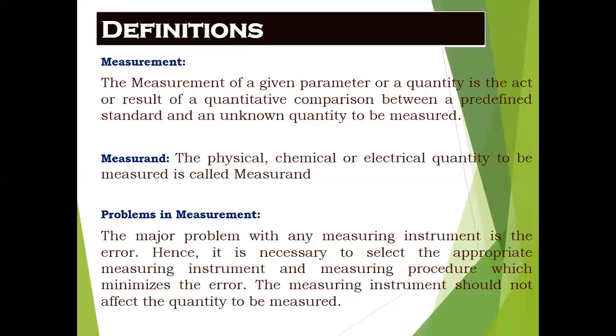Hence it is necessary to select the appropriate measuring instrument and a measuring procedure which minimizes the error. Whatever procedure we choose and whatever instrument we take, the error should be minimized. The measuring instrument should not affect the quantity to be measured.